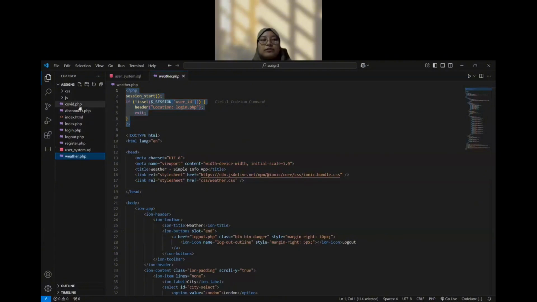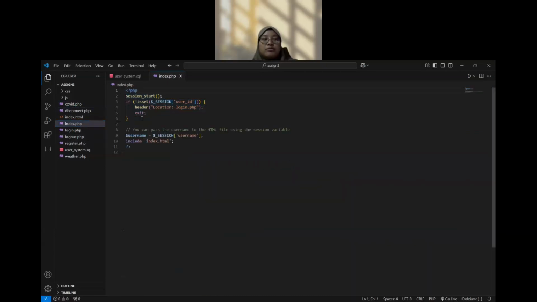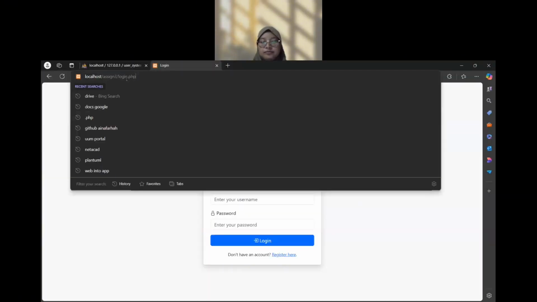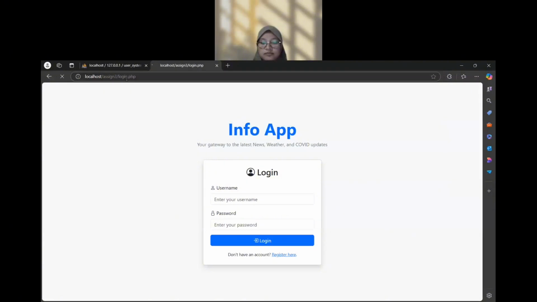Also for the COVID page, the PHP will do the same, and for the index, the PHP also does the same. Let's say I try to enter the system without login. It will not be successful. It will go directly back to the login page.